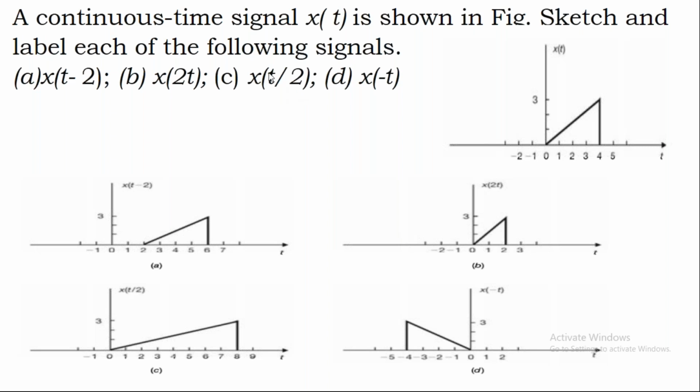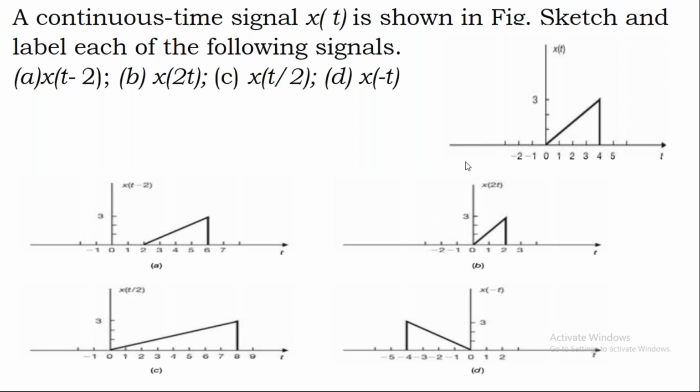If you consider 4, 4 by 2 becomes 2. That means up to 8, I can plot it. Now, if you consider 8, if t is 8, 8 by 2 becomes 4. So your actual signal will exist from 0 to 4, but the expanded signal will exist from 0 to 8 with the same amplitude, which is 3.